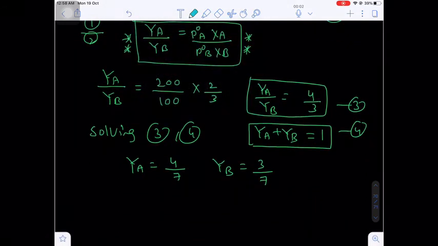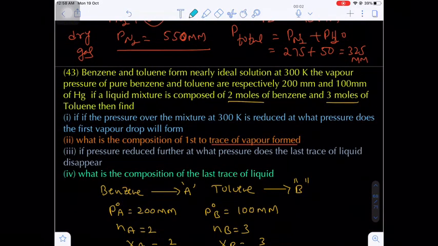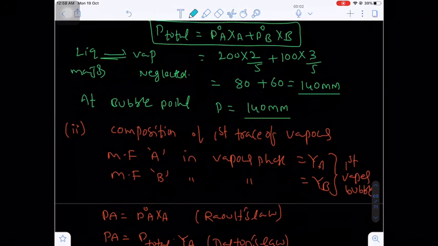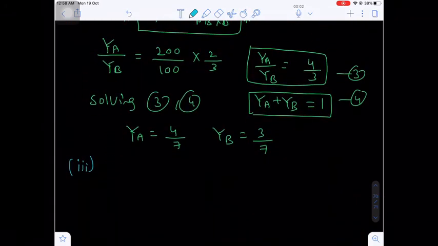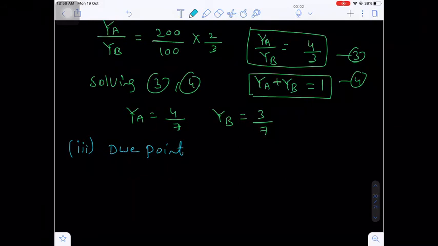Now question number 3. What is the question number 3 here? If the pressure is further reduced, at what pressure does the last trace of liquid disappear? That means almost the last drop of liquid remains, or the first drop of vapor condenses, that is the dew point. Are you getting my point?